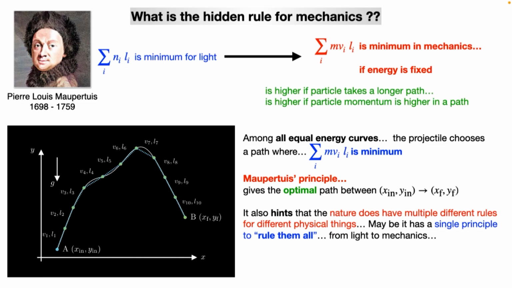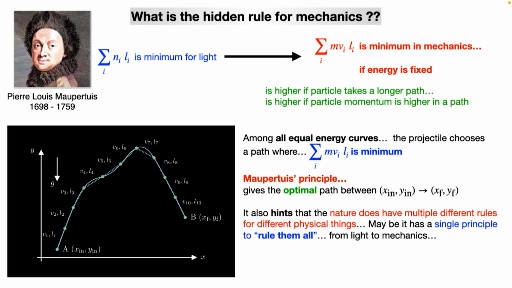But the problem is, when Maupertuis first gave that principle, he was ridiculed. Nobody among his contemporary physicists or mathematicians took it well. Many of them did not believe it, asking why this weird quantity is minimized for a path. Many of them just ridiculed him, saying, okay, you are just writing it down from the air.